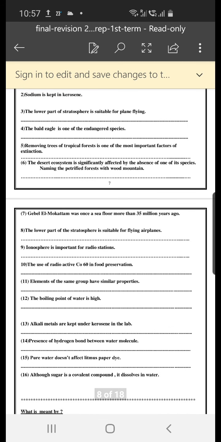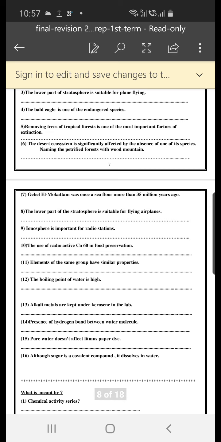Number 4, the bald eagle is one of the endangered species. The answer is because the bald eagle feeds on fish which are poisoned with some poisonous elements.